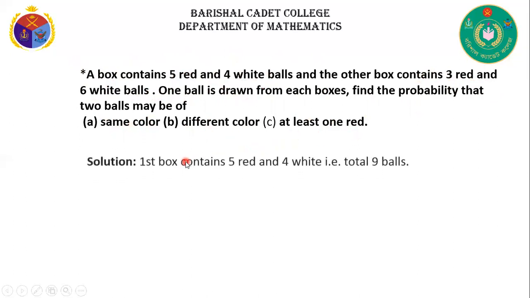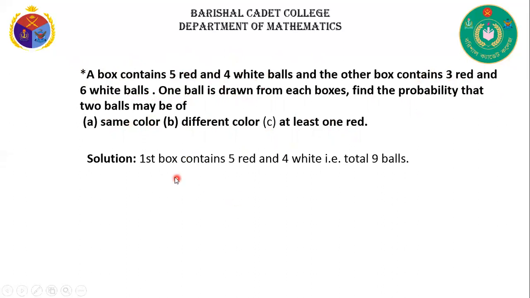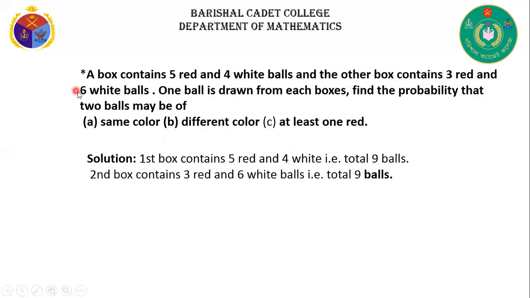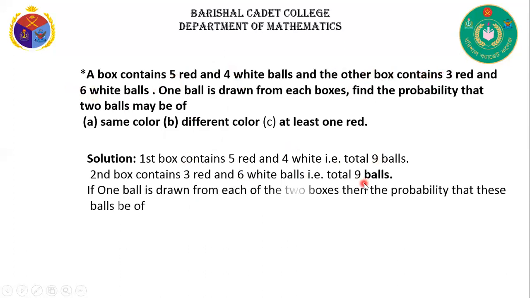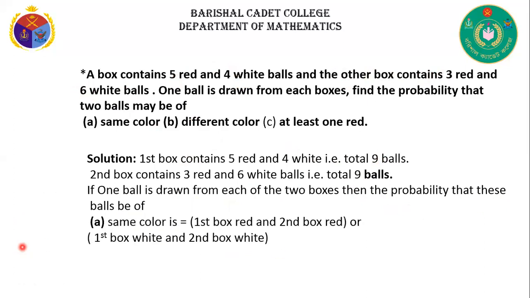Now solution. First box: total number of balls is 5 plus 4, that means 9 balls. And second box: 3 red, 6 white, that means 9 balls. If one ball is drawn from each of the two boxes, then the probability that these balls are of the same color.